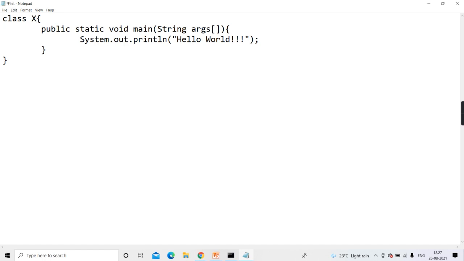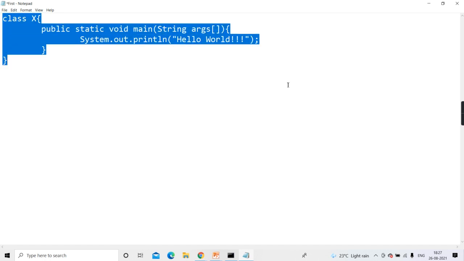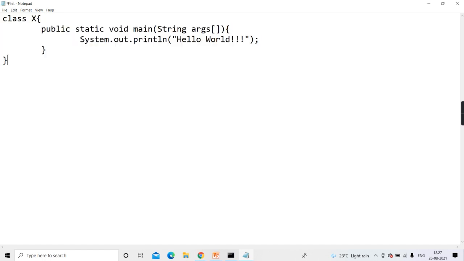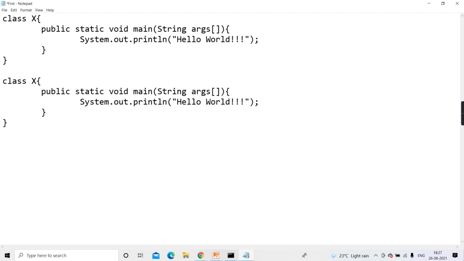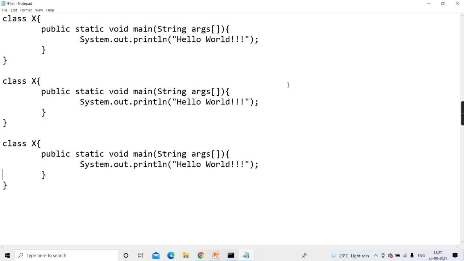I'll type some more classes just to show you that in one source file you can have multiple classes. Suppose this is class X, this is class Y, this is class Z. Every class can have main, it doesn't create any problem. Suppose hello world 3, hello world 2, and hello world 1.